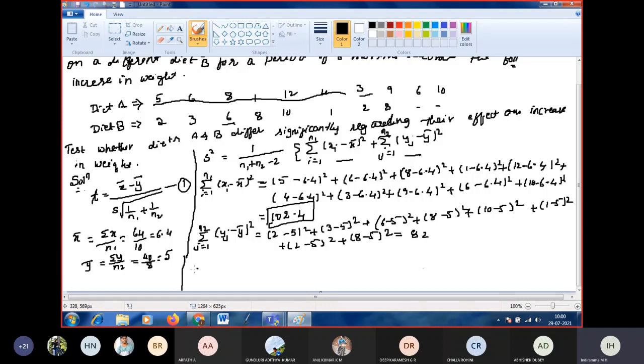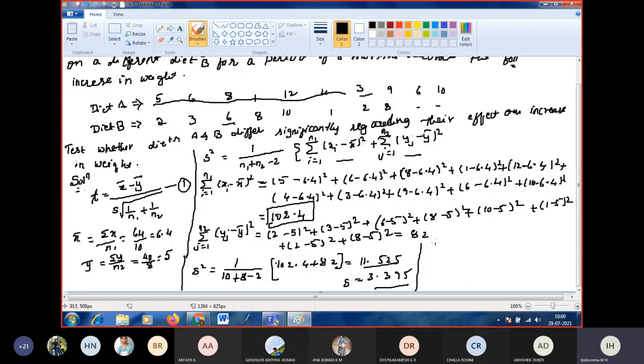Now substitute all these values in s square. So our s square will be 1 by (n1, the number of terms on the right, is 10, plus n2 is 8, minus 2) into the summation values 102.4 plus 82. If you simplify this, you will get s square as 11.525. Next, you take the square root, then s becomes 3.395.